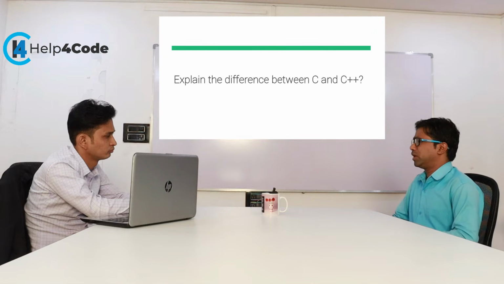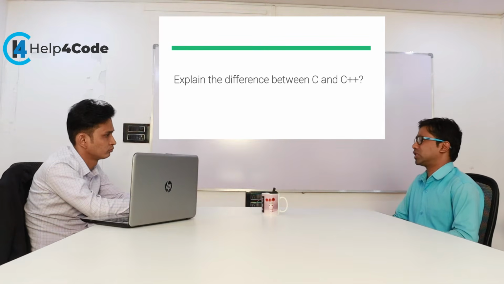If you want to perform memory management operations like dynamic memory allocation, in C we have calloc and malloc, and free to deallocate memory. In C++ we have the new keyword and the delete operator. For input and output operations, C has printf and scanf, while C++ has the cin and cout objects.